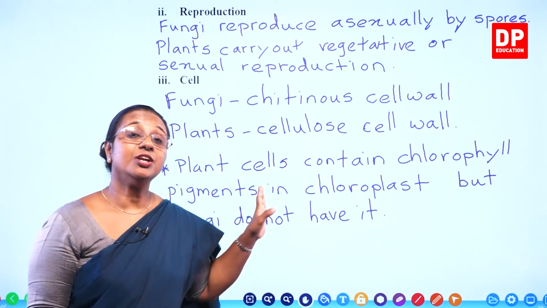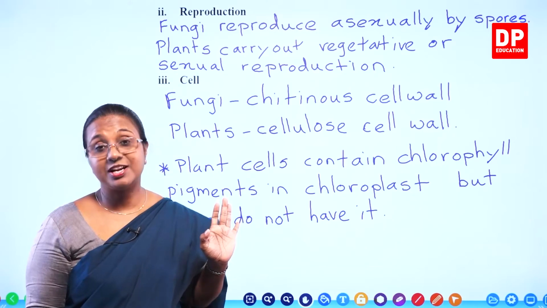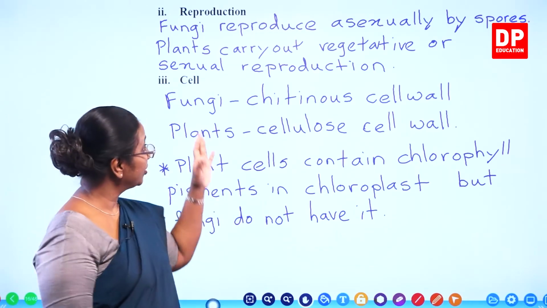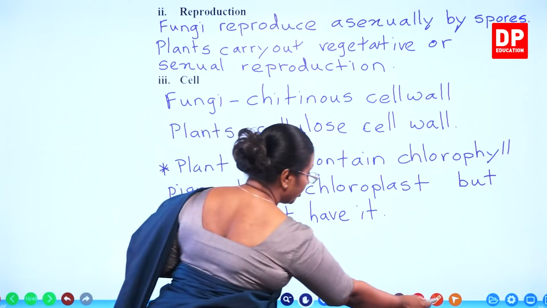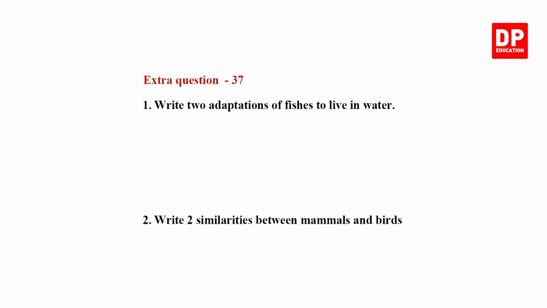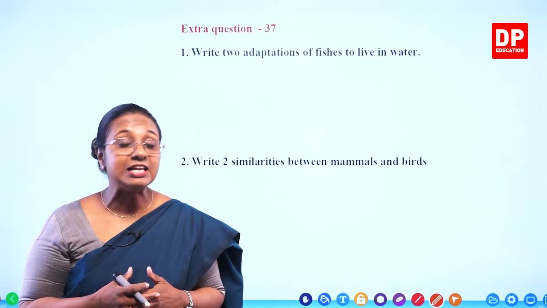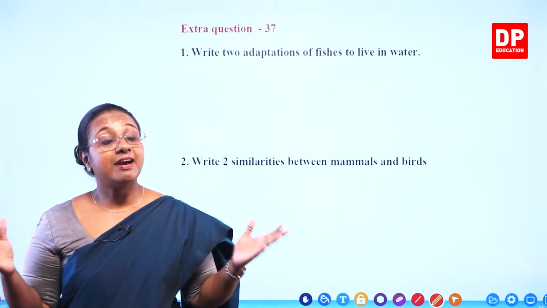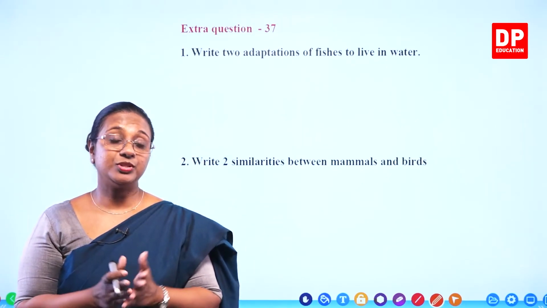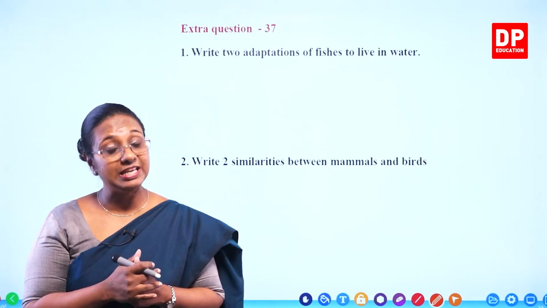So I am sure you all also know all these differences, students. And I am sure you would have written the correct answers. So with that, I will move on to the next slide. Extra question 37. Write 2 adaptations of fishes to live in water. So fishes are very well adapted to live in water. What are the adaptations? They have a streamlined body shape so that they can swim through water very easily.